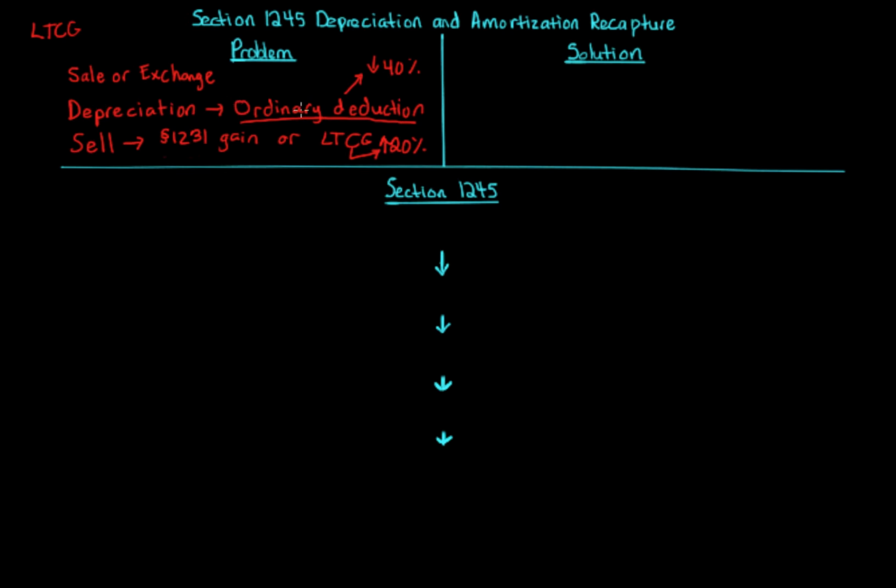Because depreciation reduces basis, and that's a recovery of capital. And as your basis goes down, when you sell it, you don't get to recover that upon sale. So the idea is that it's a matching issue. The problem is that it does not match correctly. And Congress said we have to come up with a solution for this, which really, in your mind, you should be thinking anti-abuse, because people were taking advantage of this type of idea. The matching issue is that over the life, you've got an ordinary deduction, but upon selling the property, you potentially could get 1231 or long-term capital gain, which is a 20% tax rate. So it was just too good to be true.